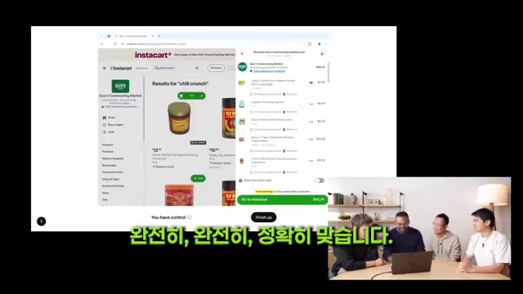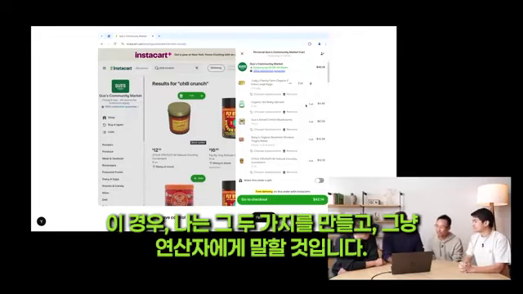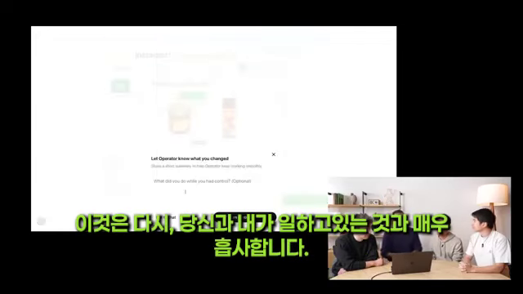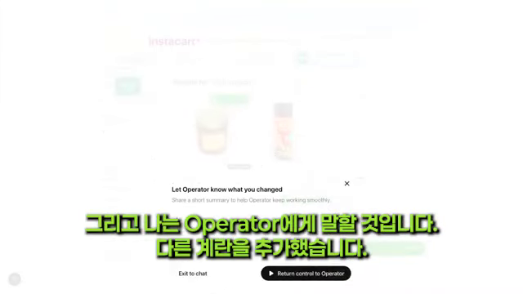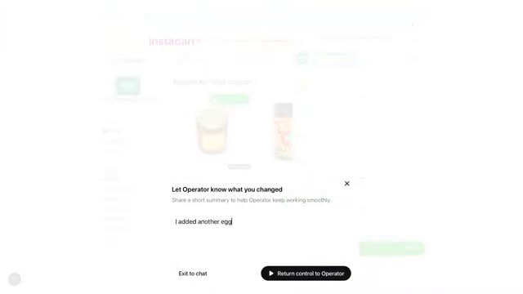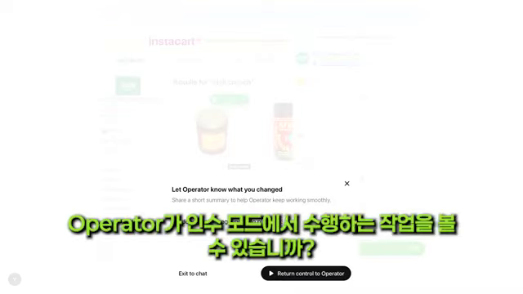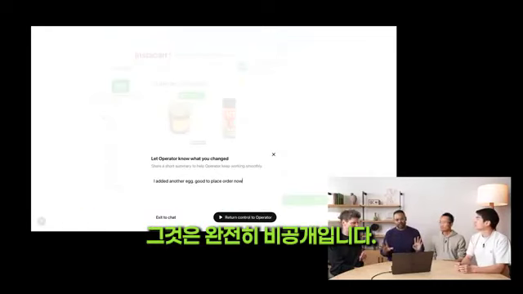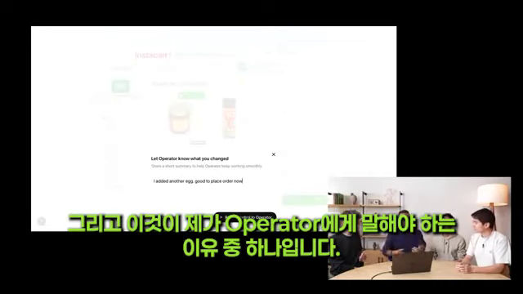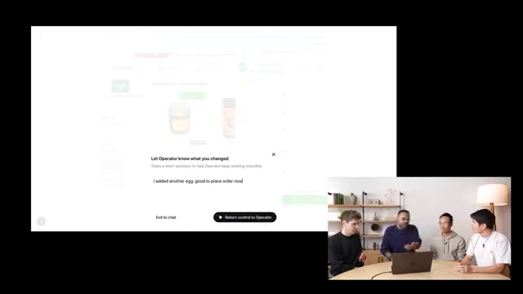Totally, exactly right. In this case, I'm going to make those two, and then I'm just going to tell Operator. This is again very much like if you and I were working, I'd be like, hey, I did this, can you fix this? And I'm going to tell Operator, I added another egg, good to place order now. Can Operator see what you're doing during takeover mode? Great point. So when you take over, it's very much just like a session with your local browser. It's completely private. Operator cannot see. And this is part of the reason why I have to tell Operator. Or you don't really have to.